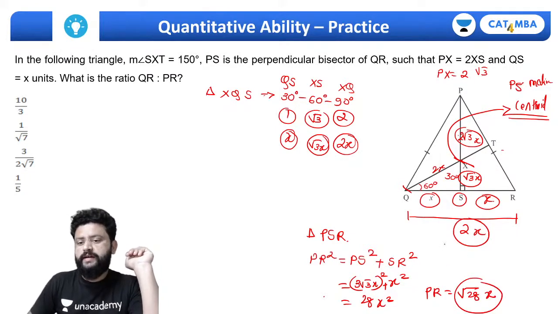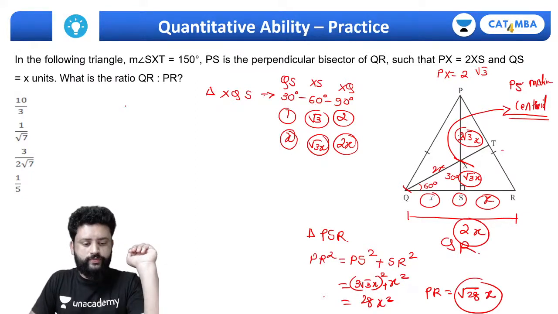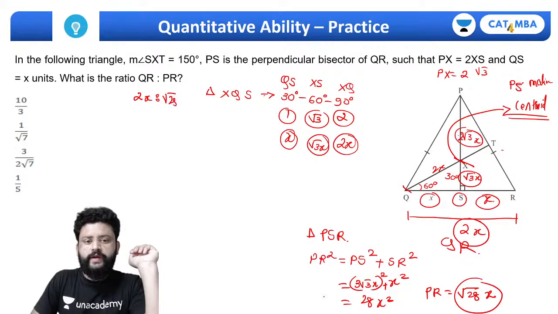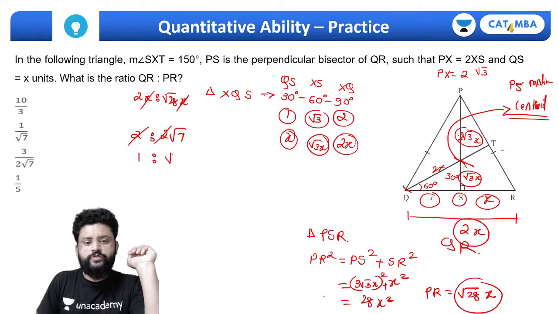So we got PR and QR as 2x. So we can get the ratio of QR is to PR. QR is 2x and this is under root of 28x. So this gets cancelled. This is 2 is 2. 2√7 हम इसे लिख सकते हैं. So that is nothing but 1 is to √7, which is answer option B.